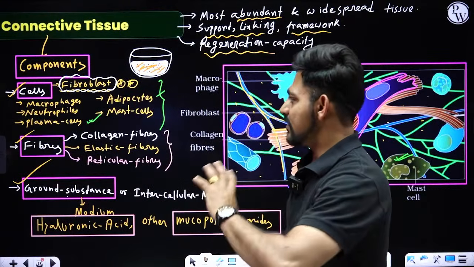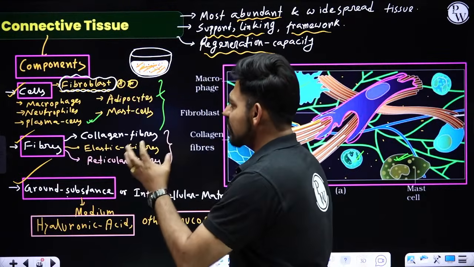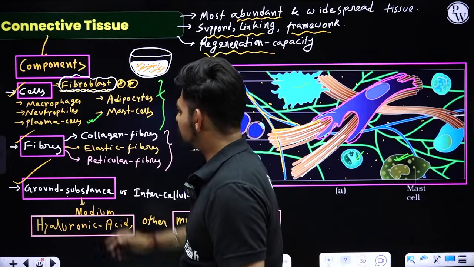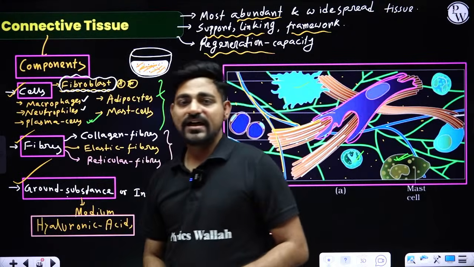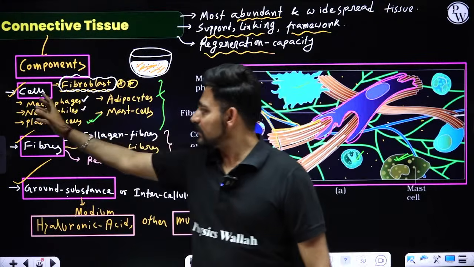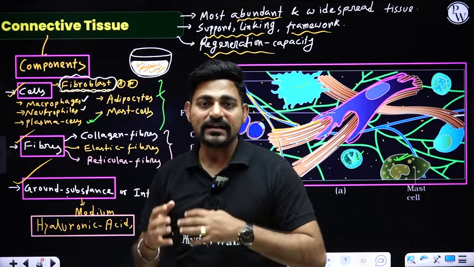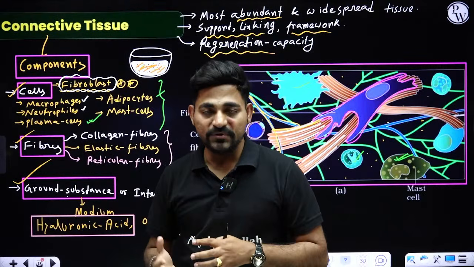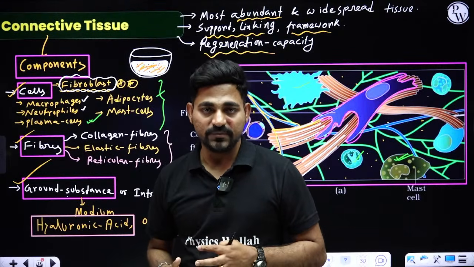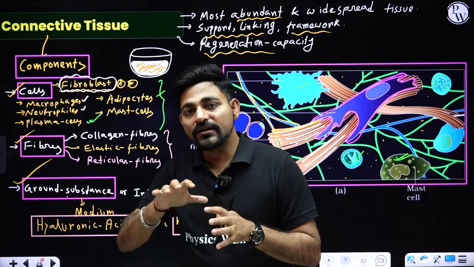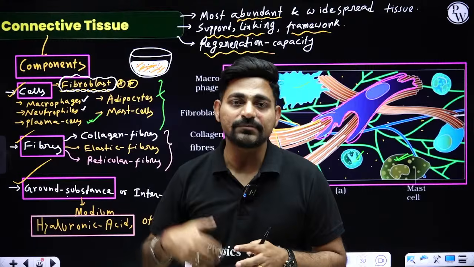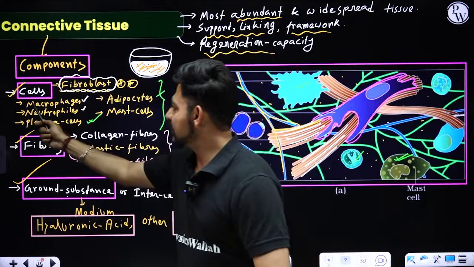Now some other cells also you'll be finding inside connective tissue, like macrophage and neutrophils. Now what are these macrophage and neutrophils? They are phagocytic WBC. Whenever your tissue will be facing any kind of infection or pathogenic attack by bacteria or virus, they will get activated.